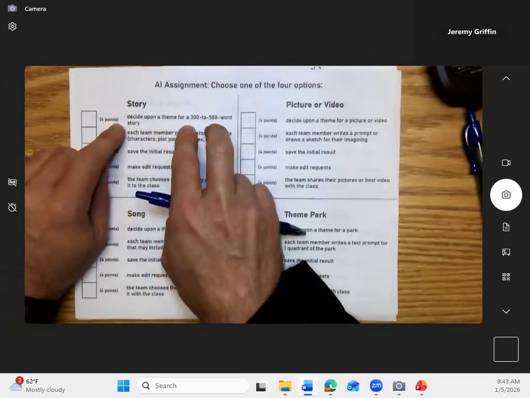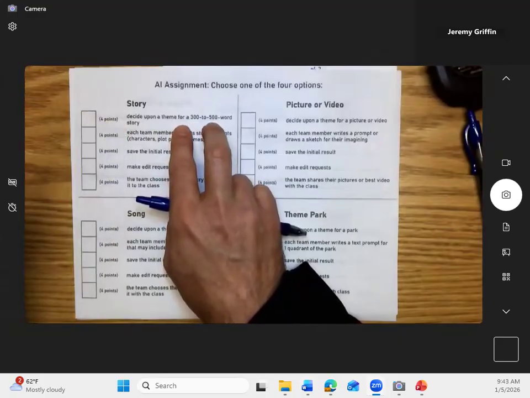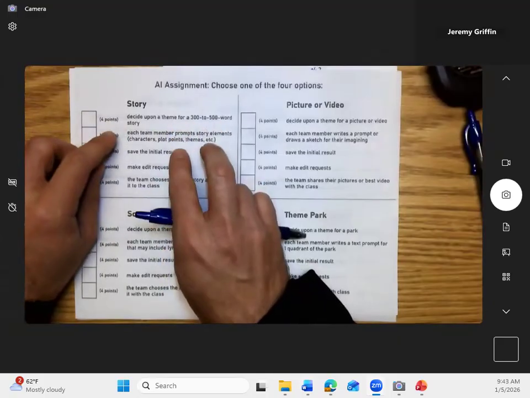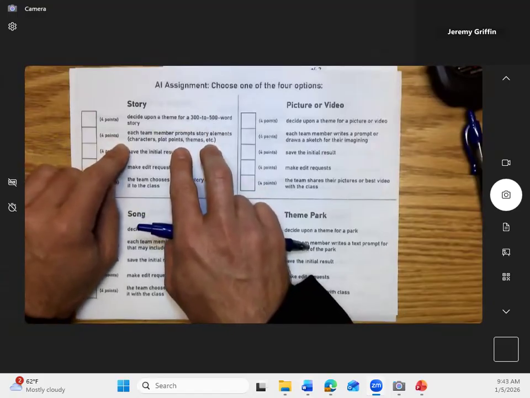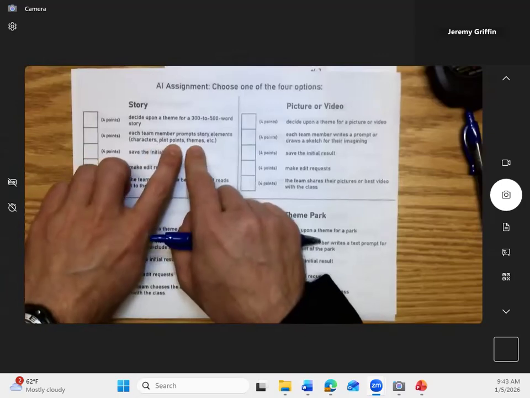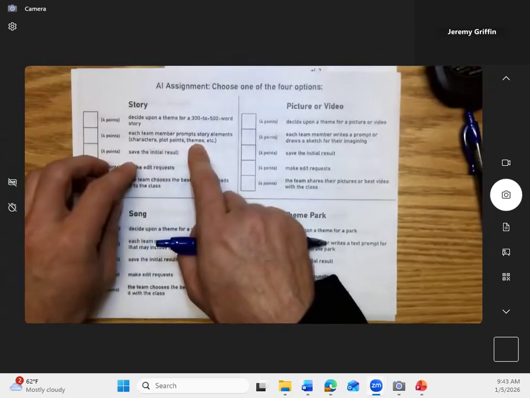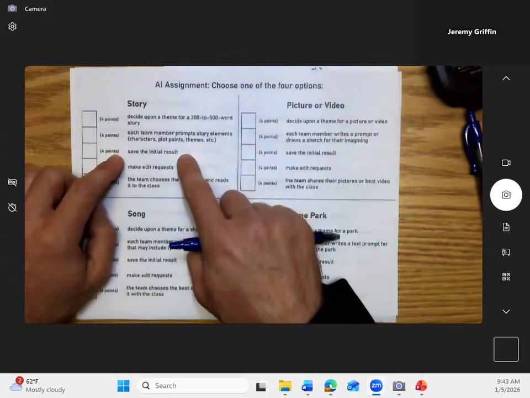What I want you to do, either by yourself or with your teammates, is pick some theme, some idea for a 300 to 500 word story. Then everybody in your team prompts some story element. What characters do we want? What plot points do we want? What themes do we want to come out of the story? Put it all into a prompt, and then upload that prompt to some AI program.